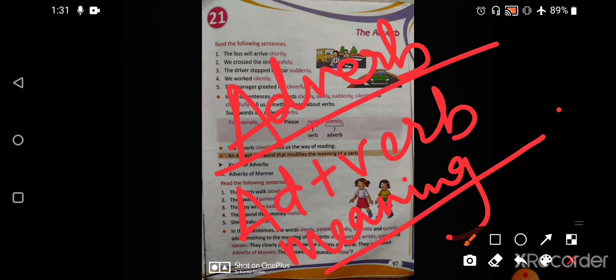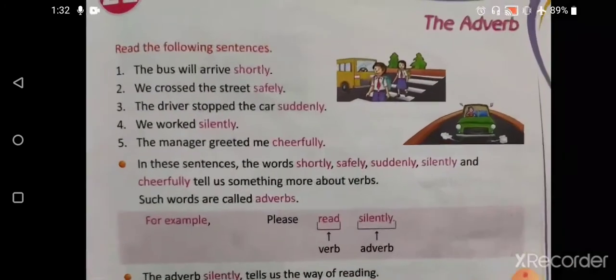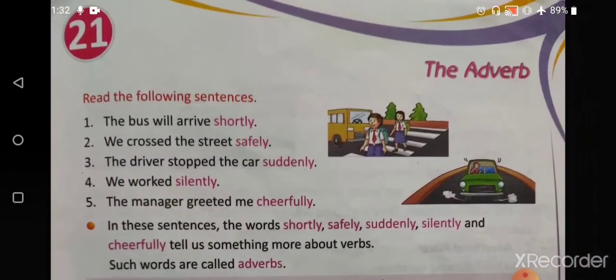For example, the bus will arrive shortly. In this sentence, let me ask you, what is the verb here? Arrive. And how will the bus arrive? It will arrive shortly. So the word that a sentence uses to tell about the verb is known as adverb.